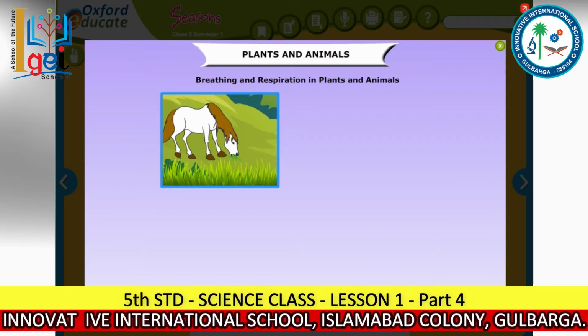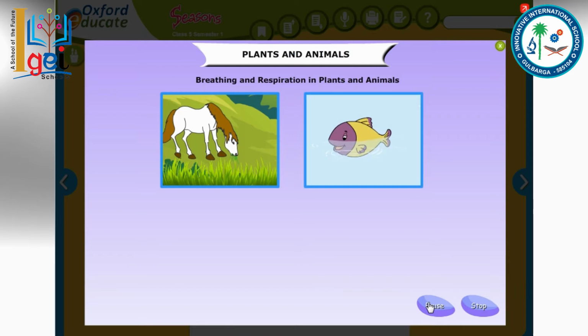Start listening again to this animation. Mammals breathe through their nose and lungs. Aquatic animals such as fish live in water and take in the oxygen that is dissolved in water.